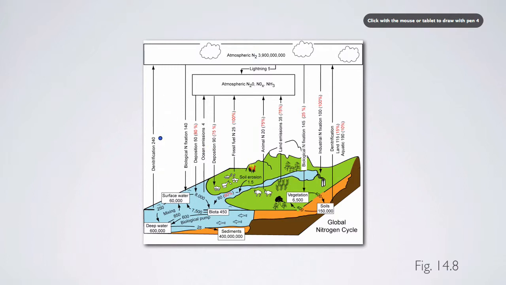From the ocean to the atmosphere, we primarily have denitrification, and that's at 240. Compare that with ocean emissions, for example, and that's relatively low. And other fluxes out, fossil fuel N, animal N, and land emissions. These, if you take a look at it, 25, 20, 35, are relatively small compared to what the pool size is. In addition, if we start to take a look at land and aquatic denitrification, these numbers start to get relatively large.